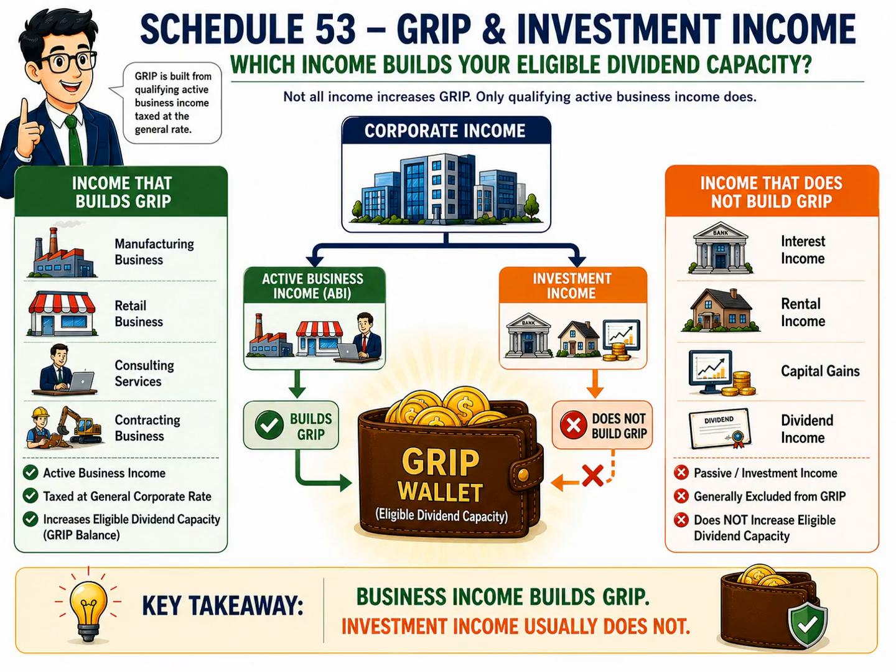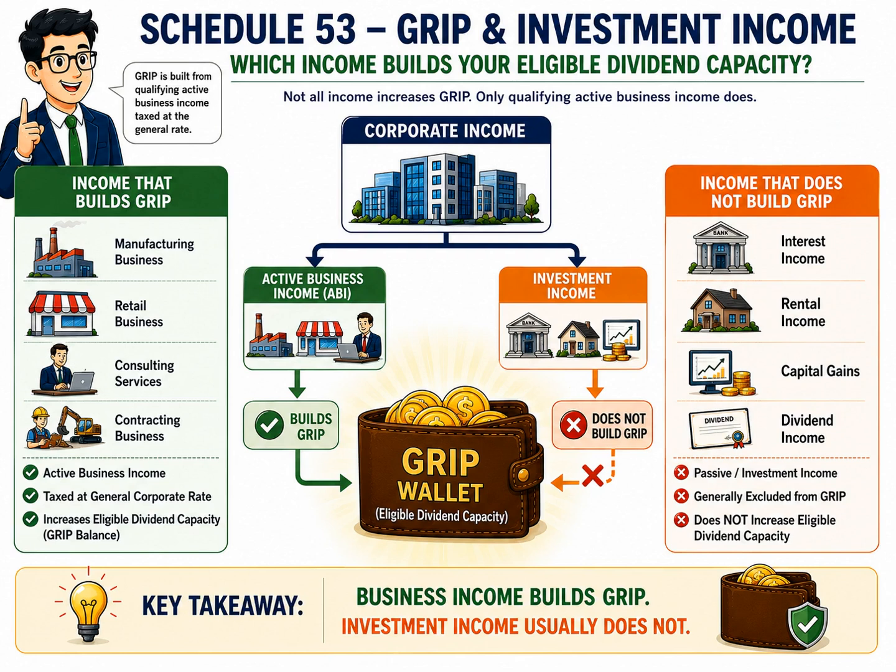In this slide, we'll explore an important relationship between GRIP and investment income, one that often confuses new corporate tax learners. A common misconception is that every type of corporate income increases the corporation's GRIP balance. After all, if investment income increases taxable income, shouldn't it also increase GRIP? The answer is generally no.